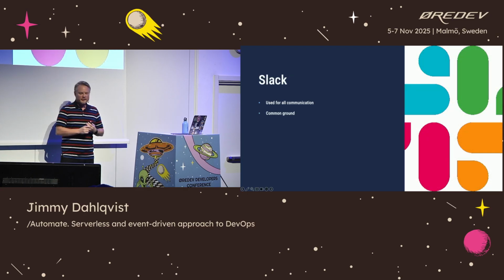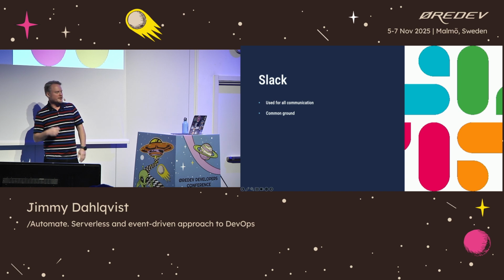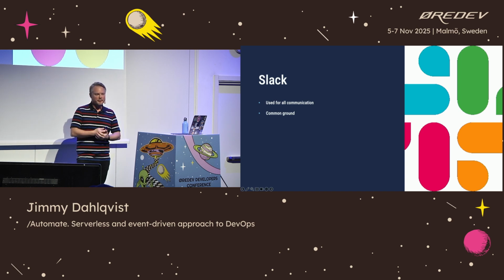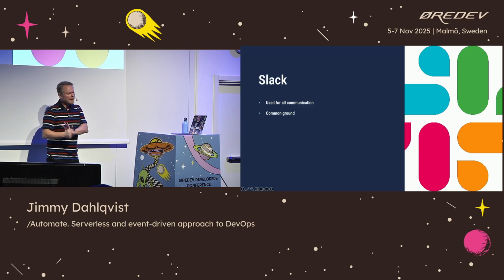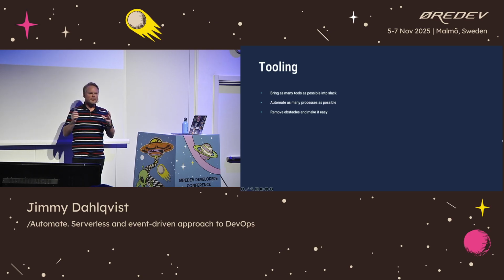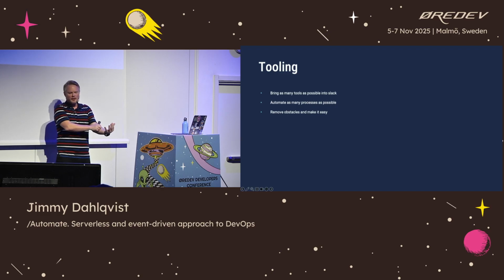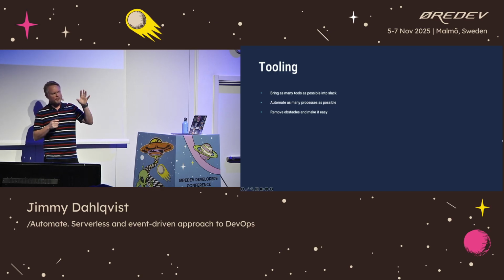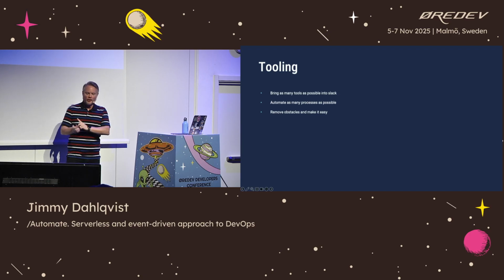So that's when we figured out that Slack is our common ground. That's what we use for all communication, and that is where developers are chatting all day. We're doing huddles and channel chats and DMs. So Slack is the common tool where everyone is already hanging out. So the idea was, let's bring as much tooling as we possibly can into Slack, and let us automate as much as possible of our processes using Slack. And by this, remove the obstacles and make it very easy for everyone to use.